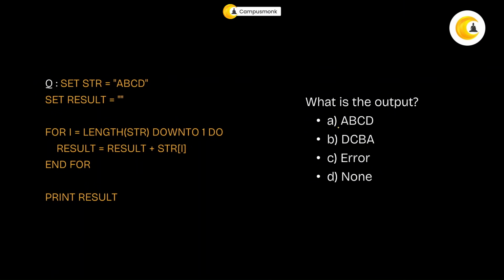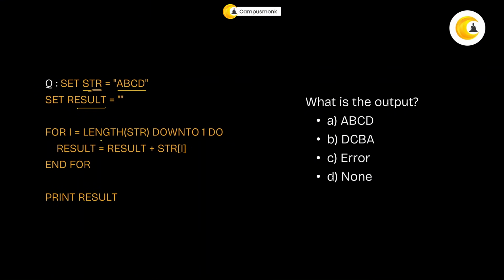So this is a very simple question. If you can catch it, you can. If you can't, you're going to make a mistake. So take a pause if you want to and try solving this, but we'll go ahead with the explanation. So what does it say? There's a variable str which has abcd and a result that is an empty string basically.